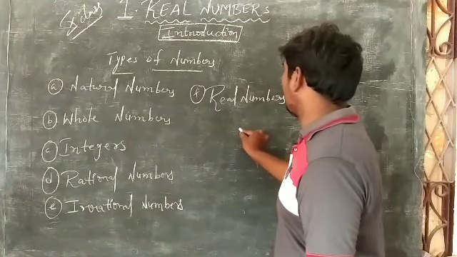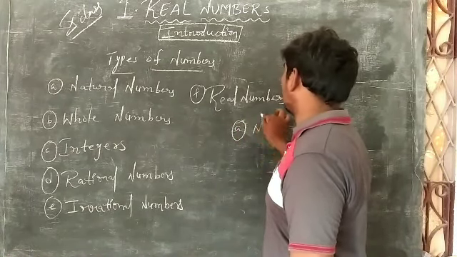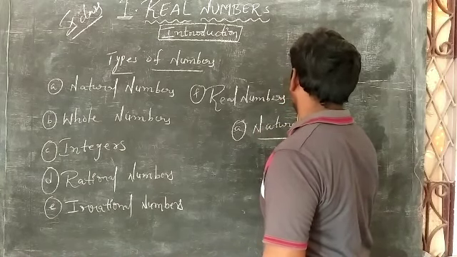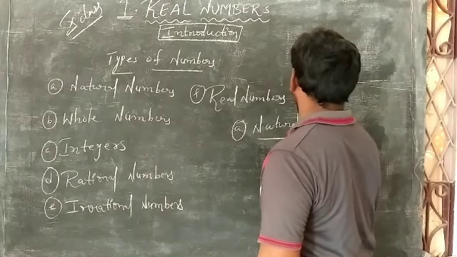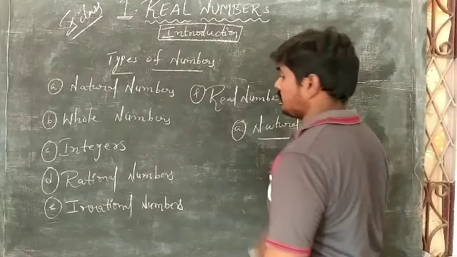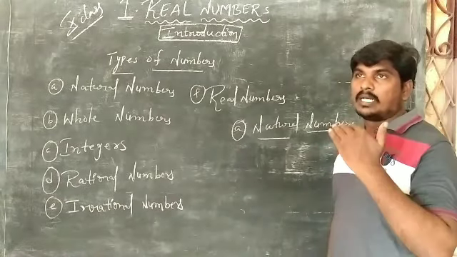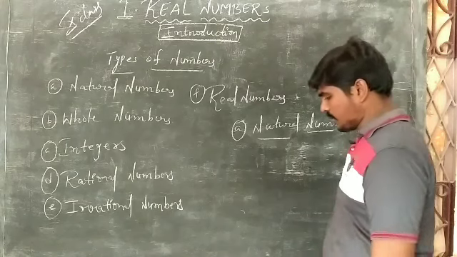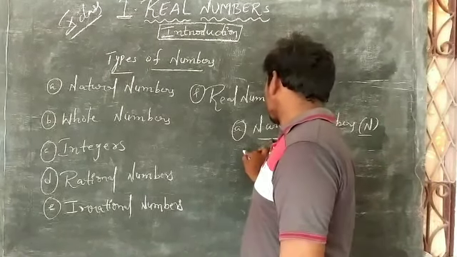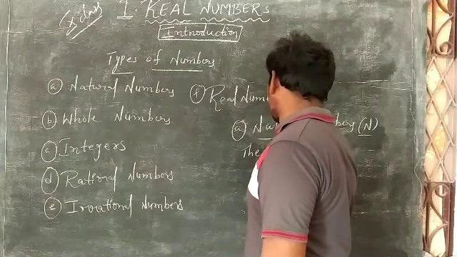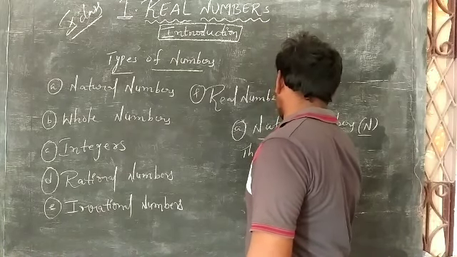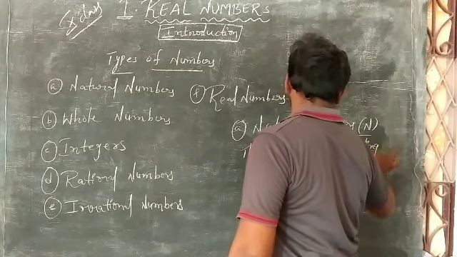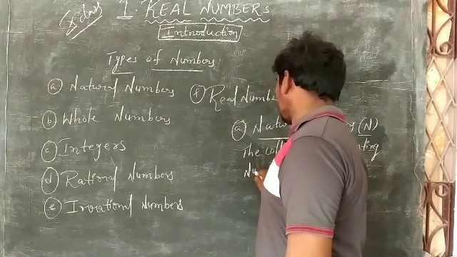One by one I will explain here. If you want to write, please note down in your notebooks. Natural numbers are represented with the capital letter N. Natural numbers means the collection of counting numbers.